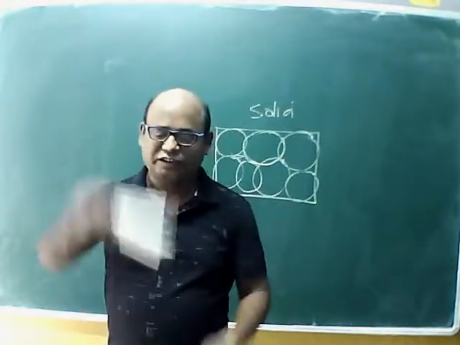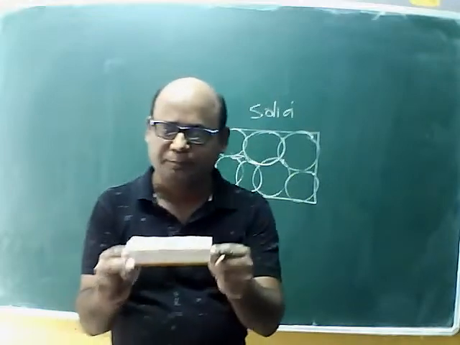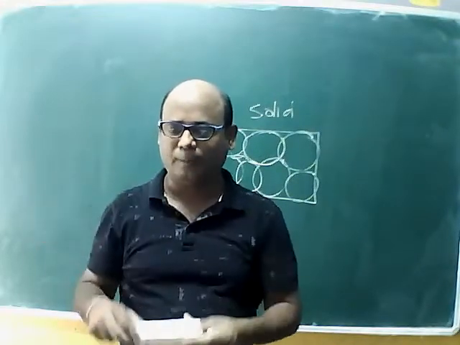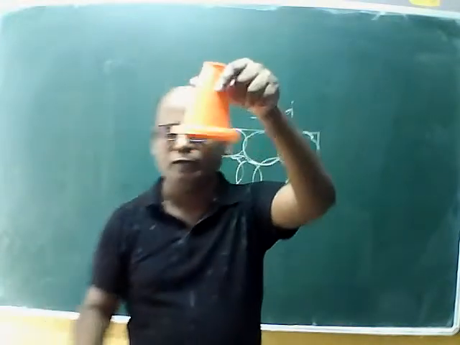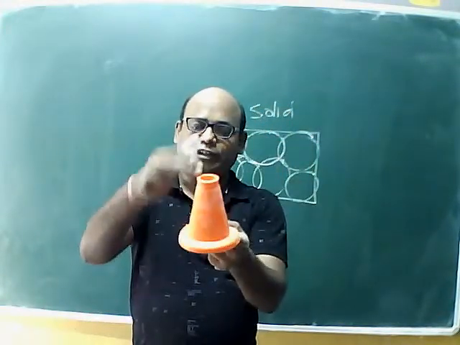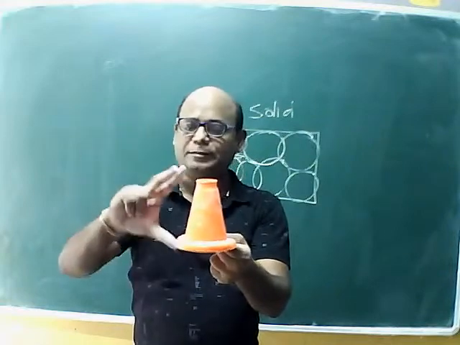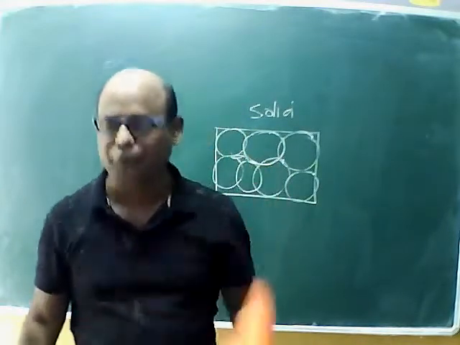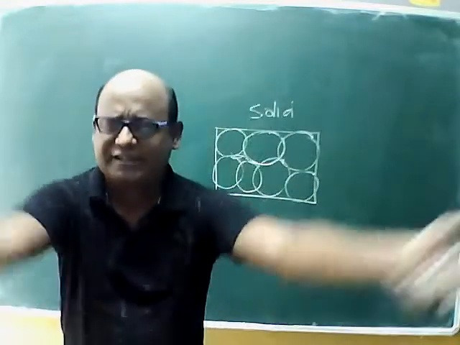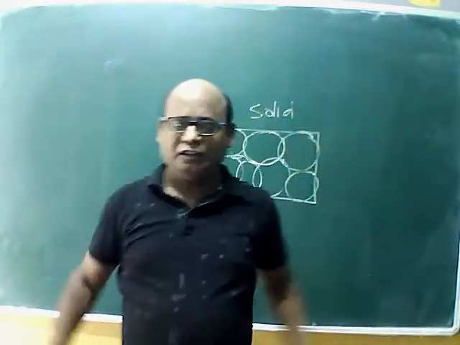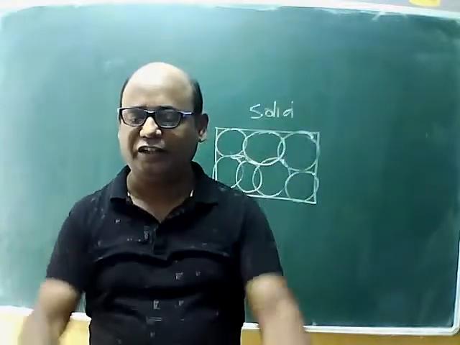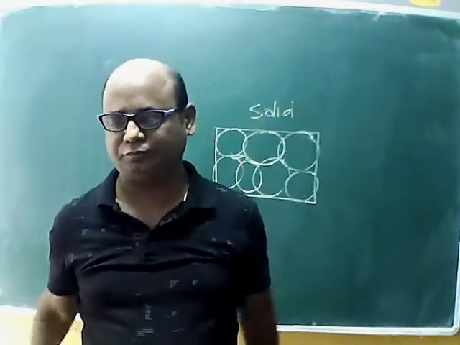You take this duster, it is having cuboidal shape and it is occupying this much space. This cone has conical shape and it is occupying particular space. It has a definite volume. So all the solids you see, they are having definite shape and definite volume.